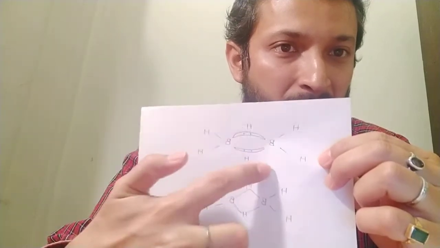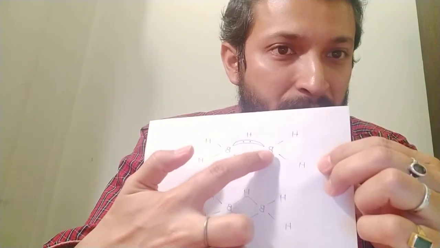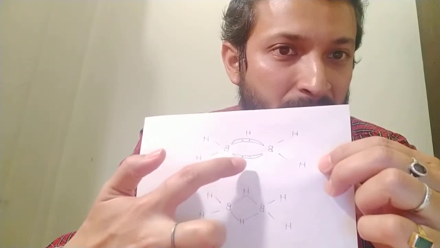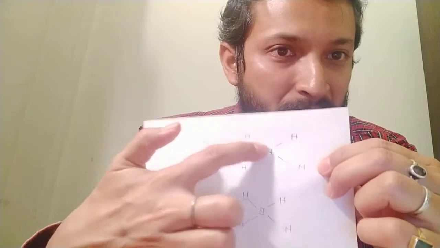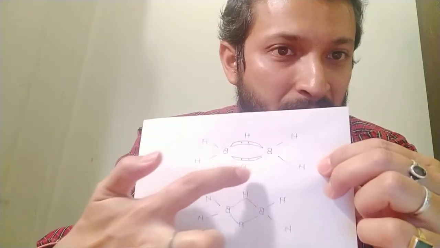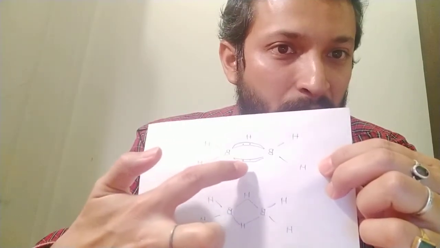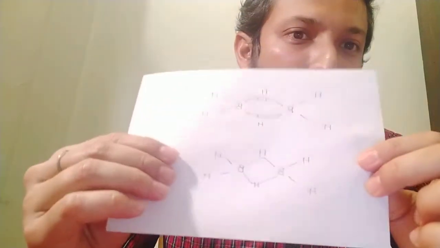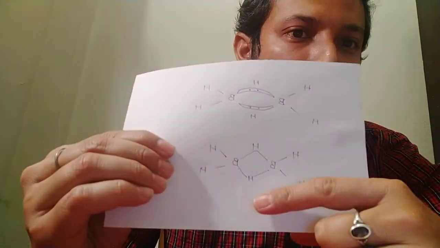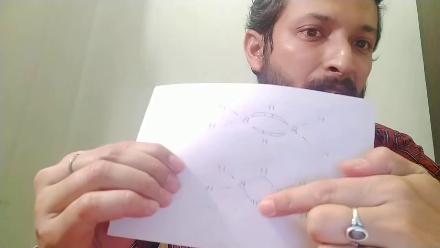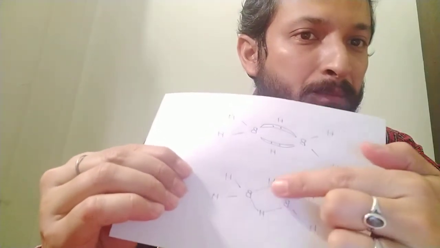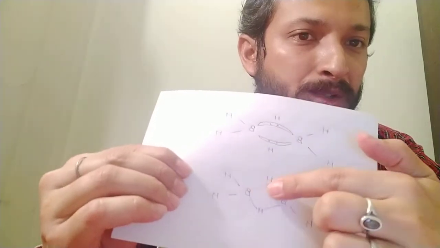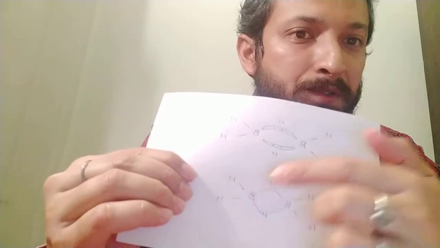Similarly, the second bond is formed by the electron of this boron and this hydrogen is having its electron, not from this. So 3 atoms are sharing 2 electrons. Again from this side, 3 atoms are sharing these 2 electrons. This I have shown over here. These hydrogens are on the bridge points. These are also known as bridge bonds.